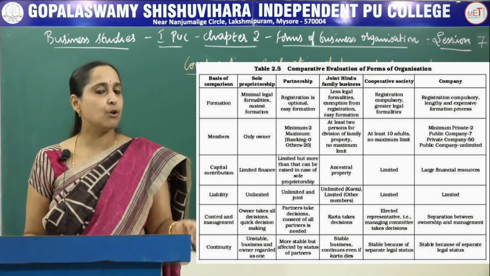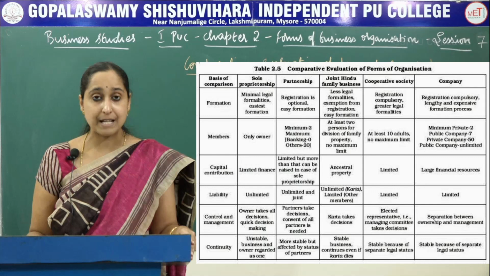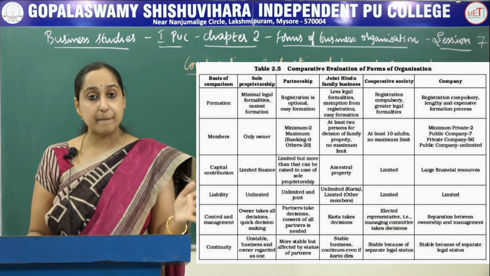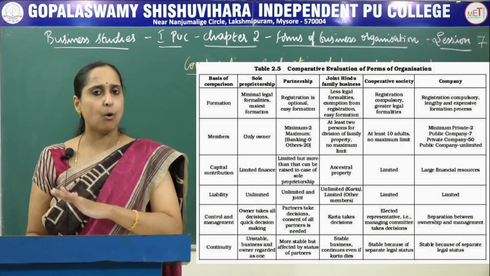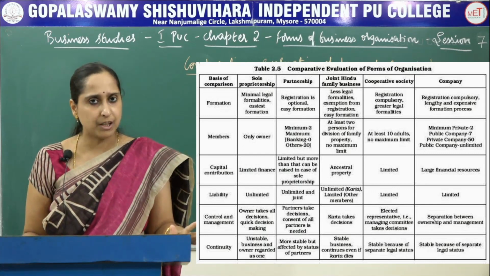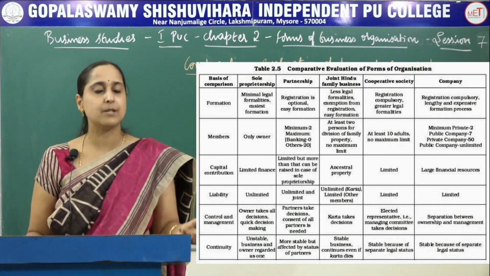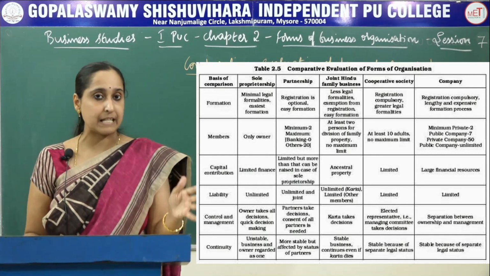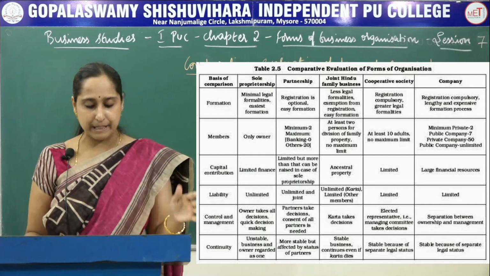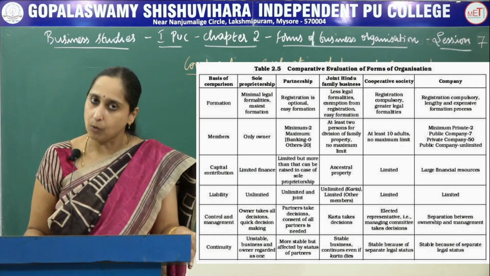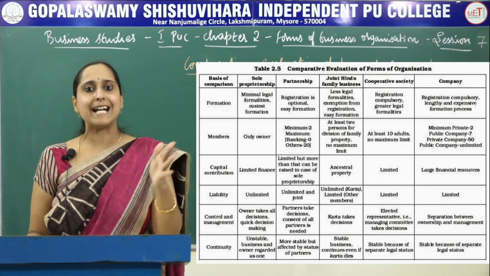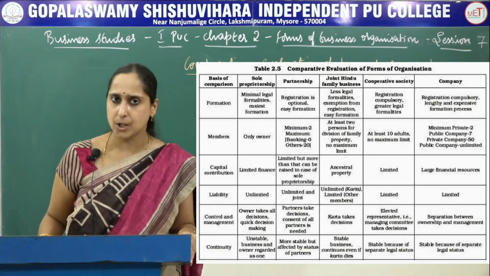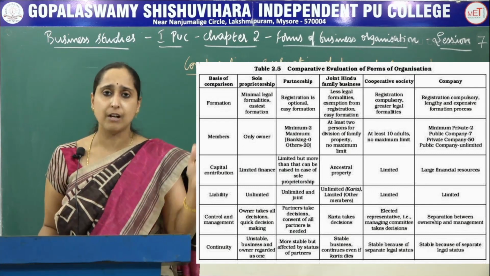Next is liability. You know that the liability of the sole proprietorship is unlimited, and in partnership also the liability of partners is unlimited and joint. Joint means here all the partners are liable to pay the debts of the firm. And in case of joint Hindu family business, only the Karta has unlimited liability, but the remaining members have limited liability. Next, in cooperative society, the liability is limited to the extent of capital contributed by them, and in case of a company also the liability is limited. So this is the comparison on the basis of liability.